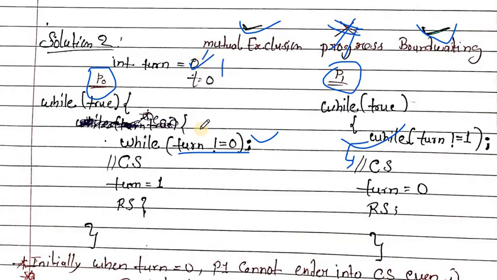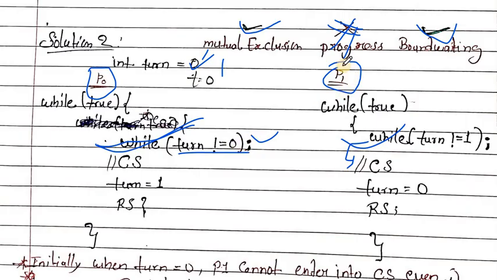Now turn is 1, and while checking turn not equal to 0, the condition is true. P0 is stuck in the while loop. It is not able to enter again after completing one critical section execution. Here it is stuck and termination happens.